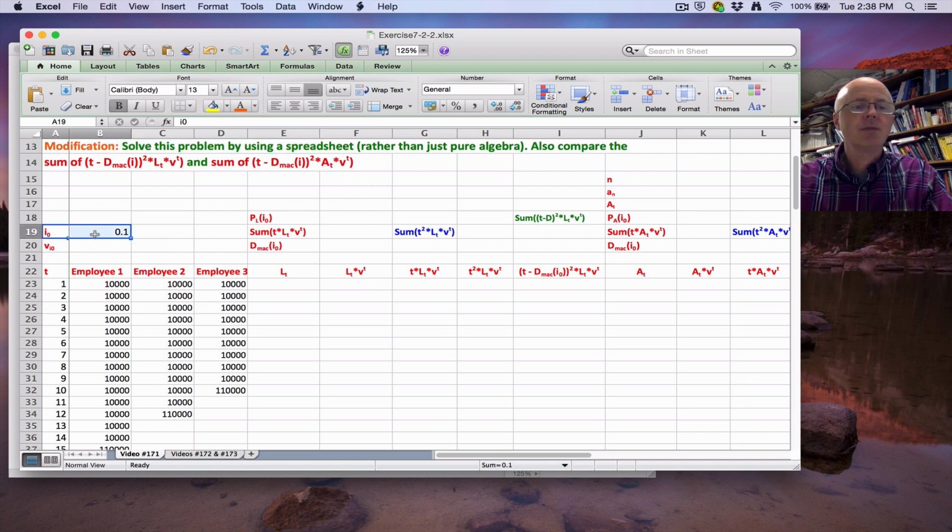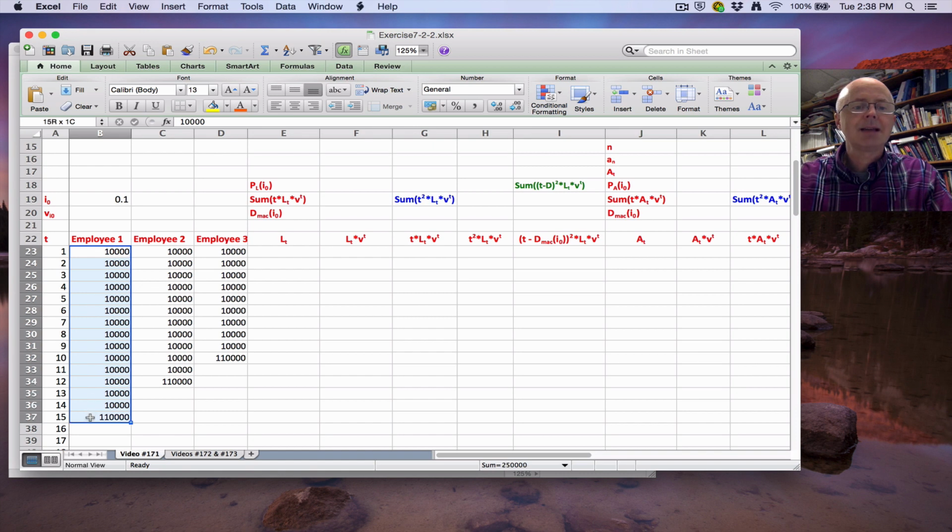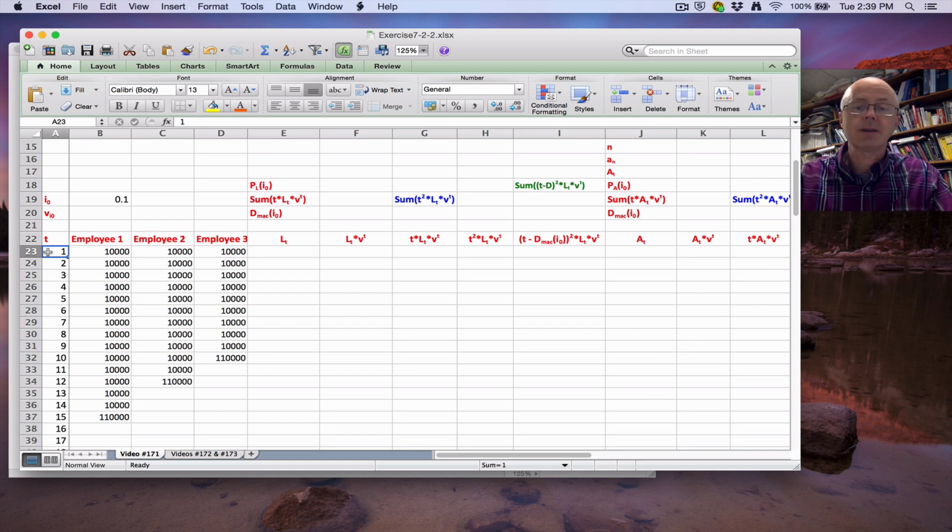I've got I0, the interest rate that we're dealing with. I'm going to figure out V, the present value discount factor. I've got employee 1, the one who's 50 years old, has these payments not starting at time 0. This is different than what we've done recently. Starting at time 1 year from when they are 50, when they turn 51. 10,000, then 10,000, etc. Then when they turn 65 in 15 years, there's the 10,000 plus another 100,000, 110,000.